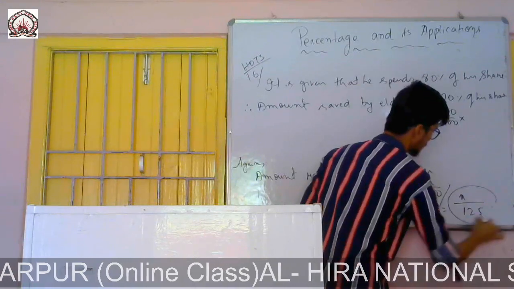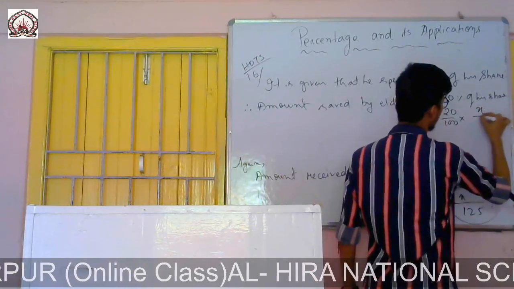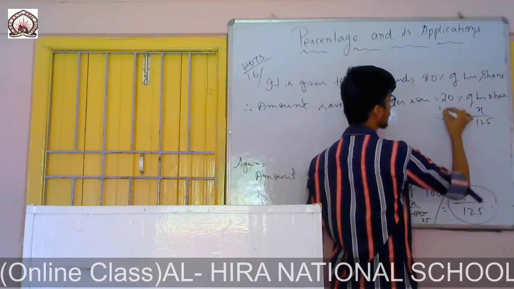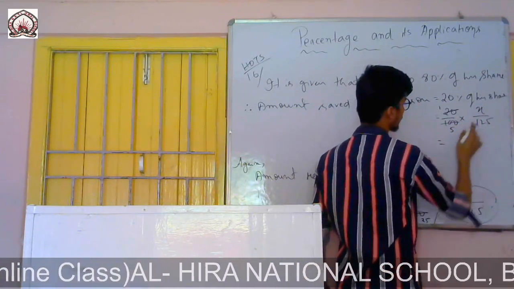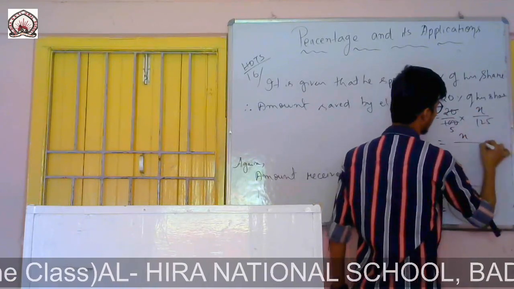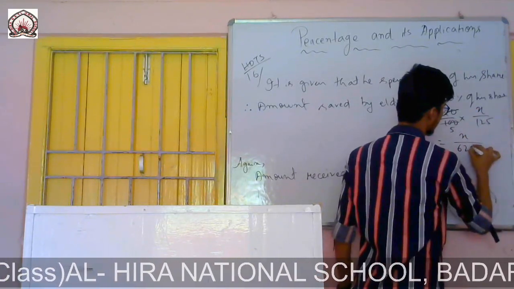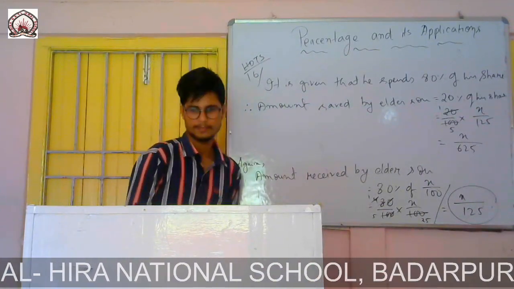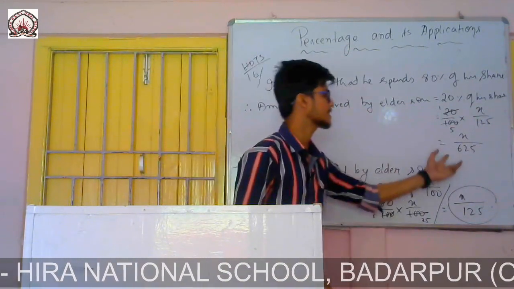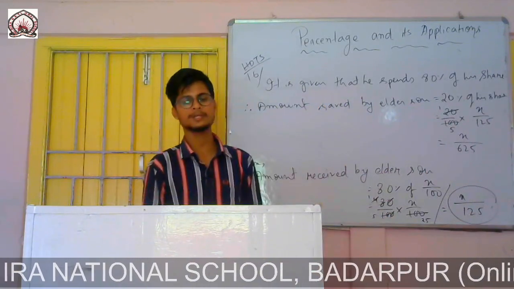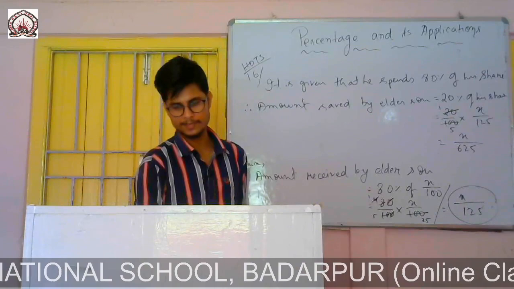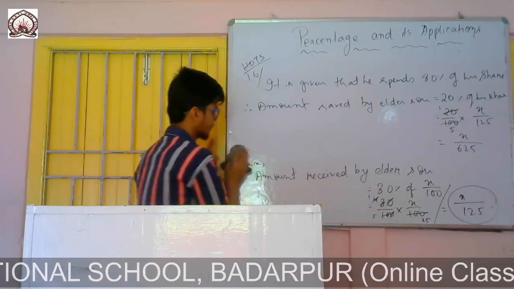His share is X by 125. So I can cancel 20 and 100, and we get X into 1, only X, and 125 into 5 is 625. So this is the amount he saved. But you see in the question it is given, he saved 20 rupees. So easily we can find it.